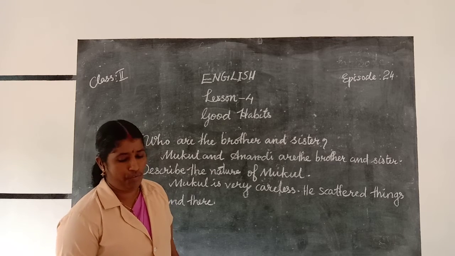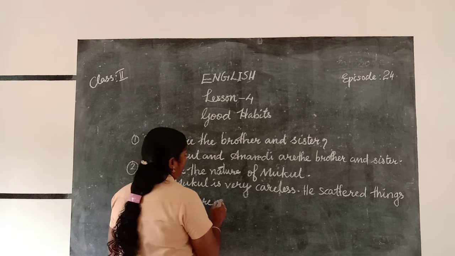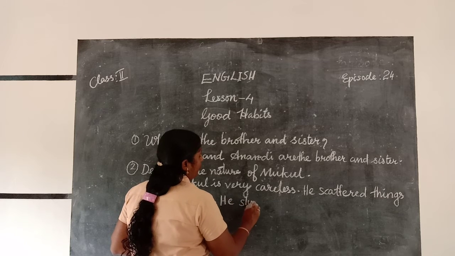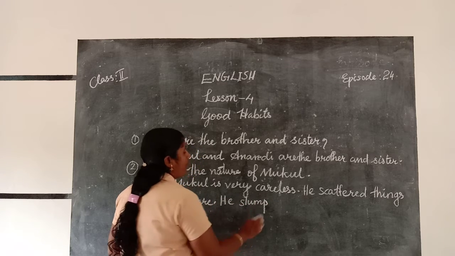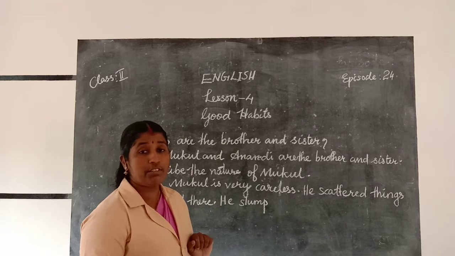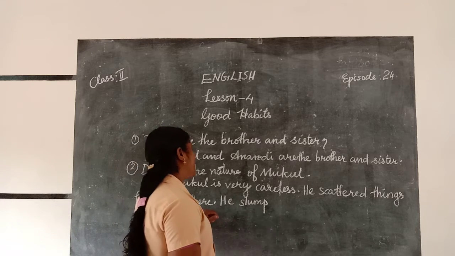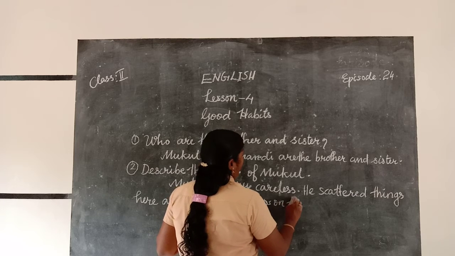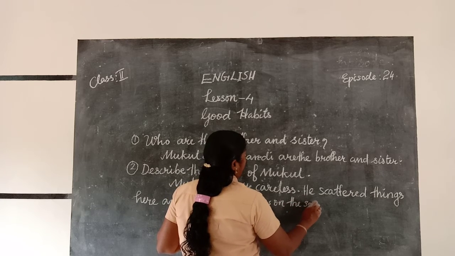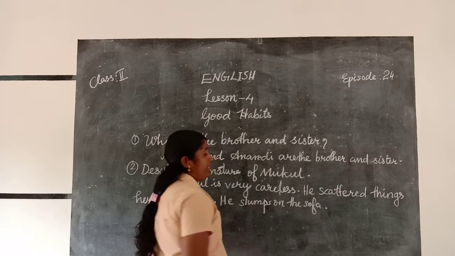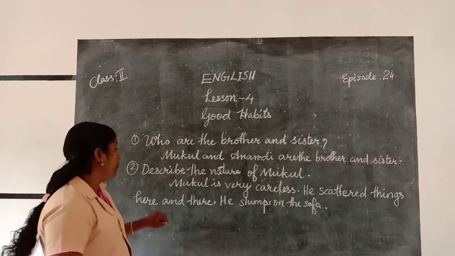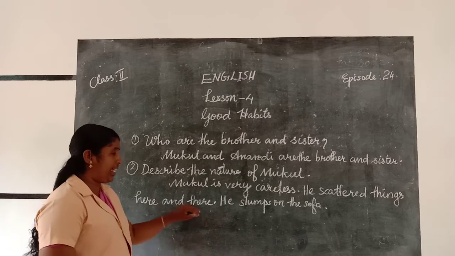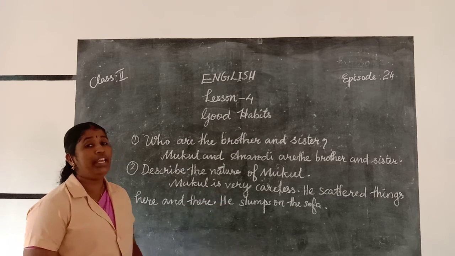He slumps on the sofa. SLUMPS. S-L-U-M-P-S. Slumps means to fall suddenly. What is the meaning of slumps? To fall suddenly. He slumps on the sofa. Can you describe the nature of Mukul? Mukul is very careless. He scattered things here and there. He slumps on the sofa.